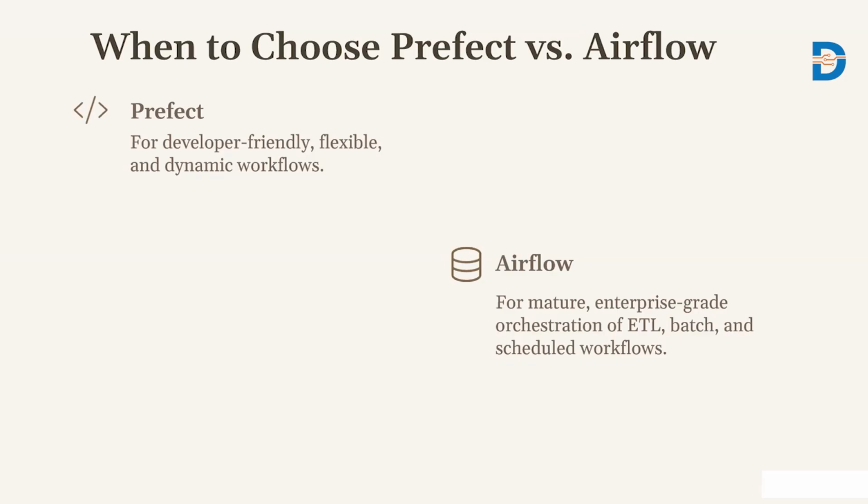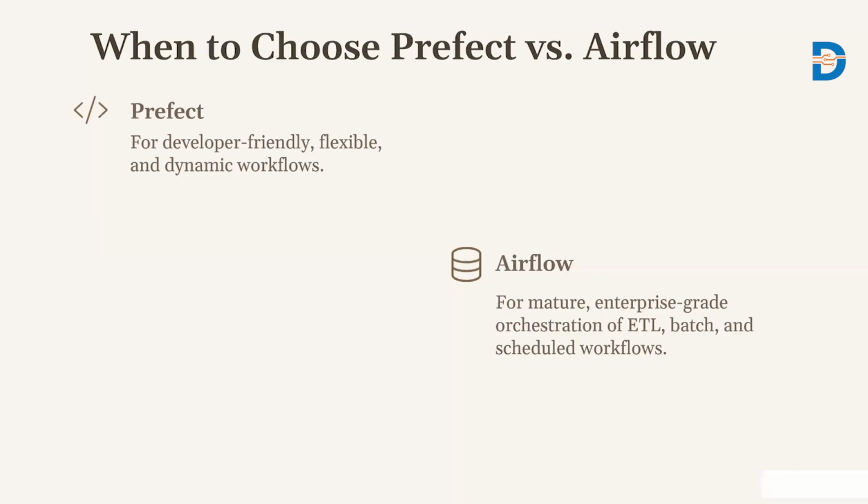We can choose Airflow when you need a well-established, enterprise-grade tool. Whenever you are dealing with complex extraction, transform, load workflows that require tight scheduling, in that case you can choose Airflow.